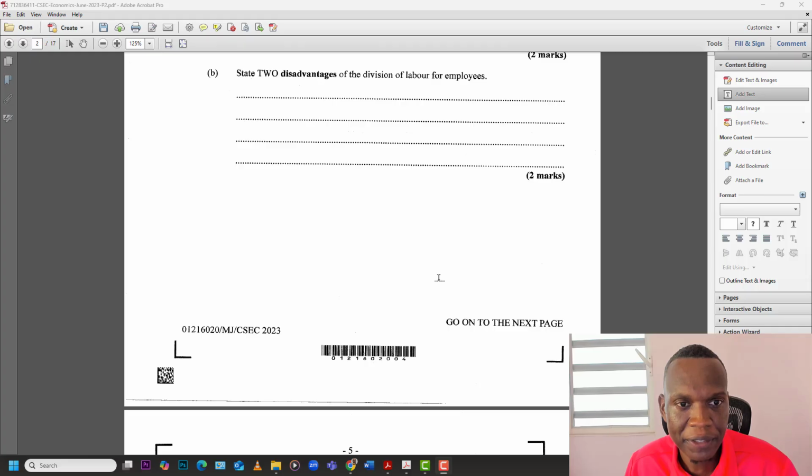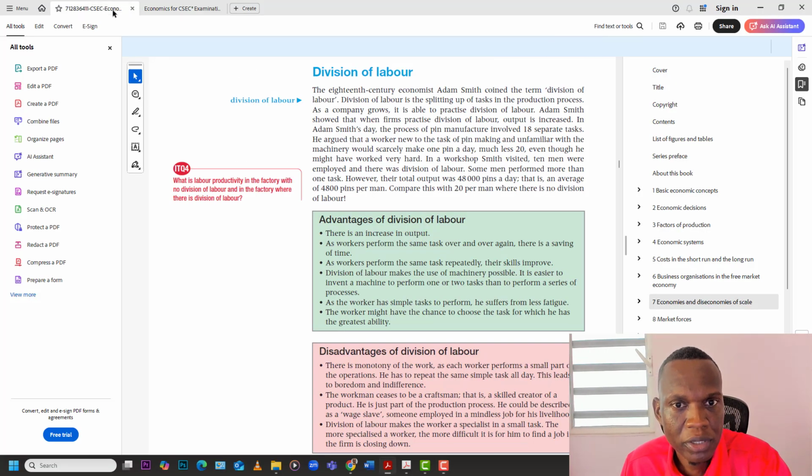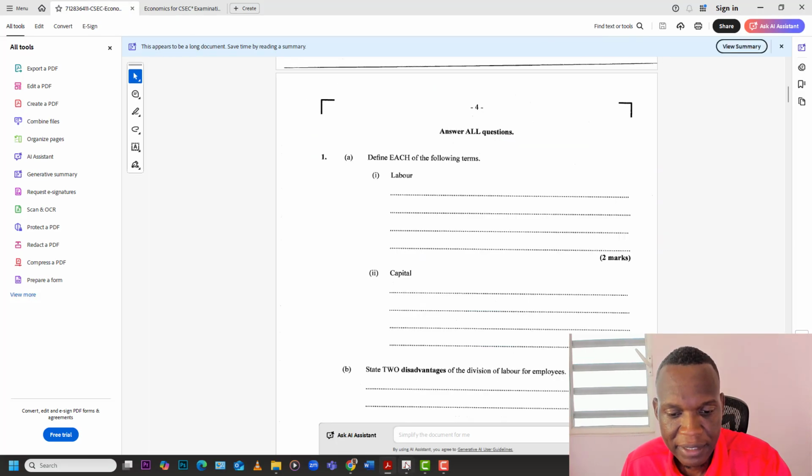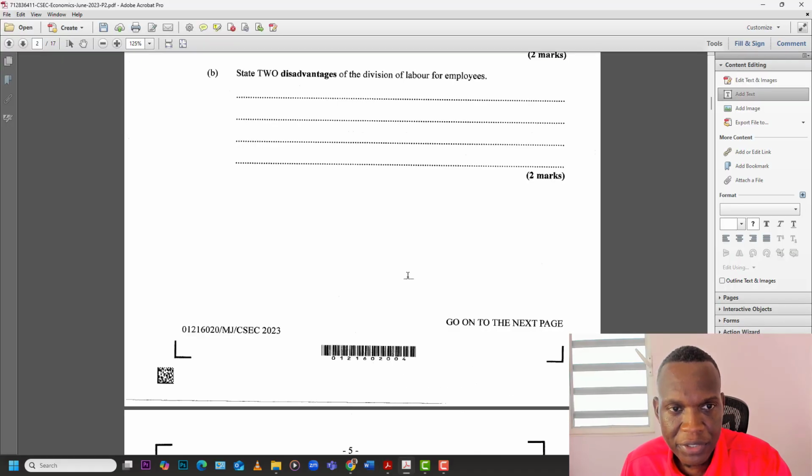Question 1B. State 2 disadvantages of division of labor for employees. Okay, one would be the fact that the job becomes boring, because you're going to be doing the same thing over and over. And then, of course, we can also mention that for persons engaged in division of labor, their skill variety is limited, because they're only doing that particular task.